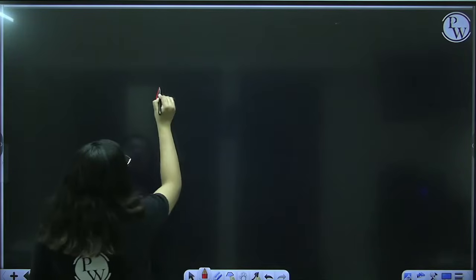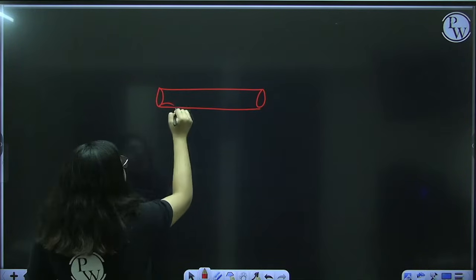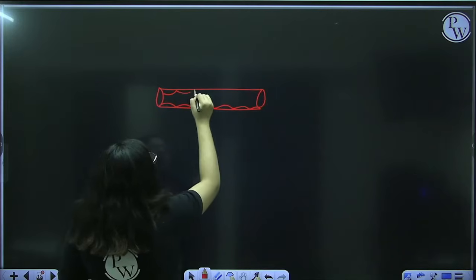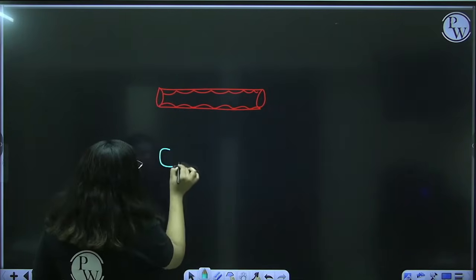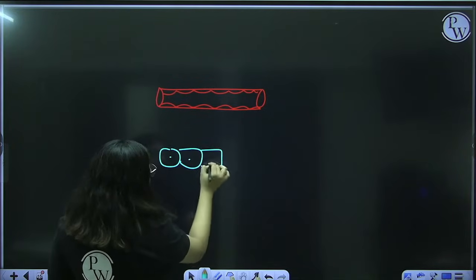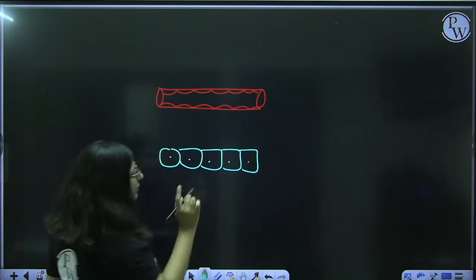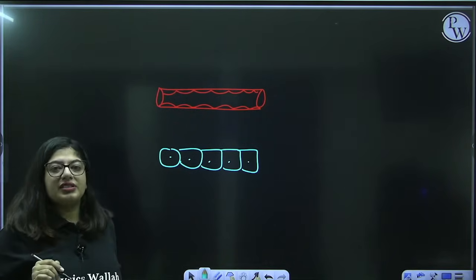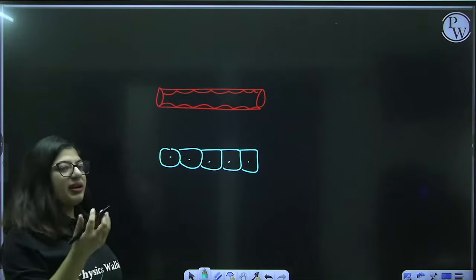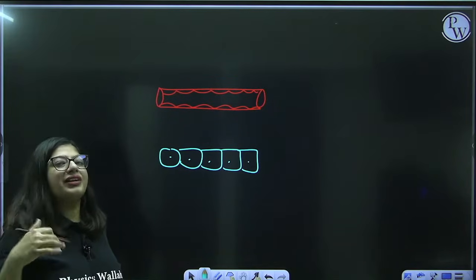This is the blood vessel. This is your germ cells. I am explaining this in detail, so please listen. We say that Sertoli cells produce the blood-testis barrier. Now what is a blood-testis barrier? What is its need? Why is it forming?